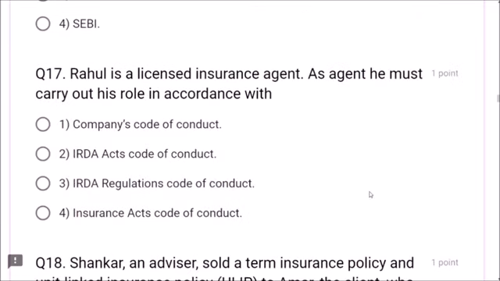Next, question number 17. Rahul is a licensed insurance agent. As agent, he must carry out his role in accordance with IRDA Regulations Code of Conduct. This is the correct answer, friends. IRDA Regulations Code of Conduct is correct.